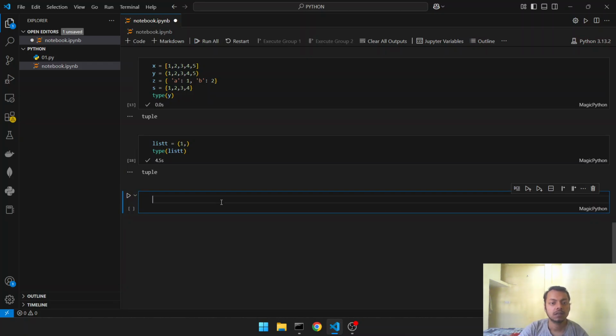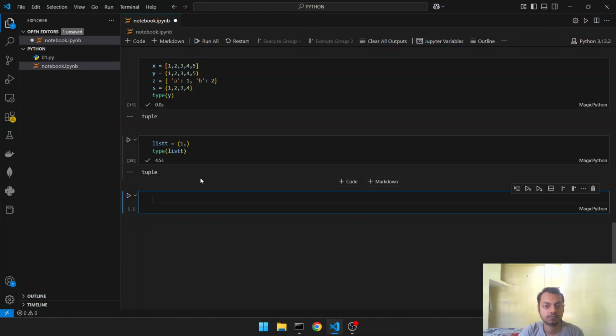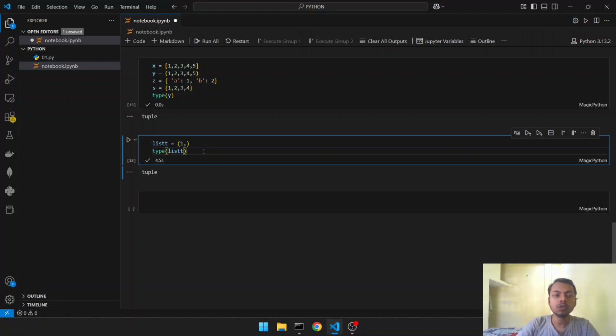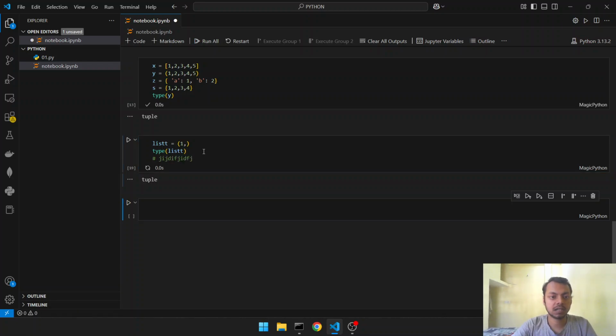Okay, so comments. Comments are the lines that we add that won't be executed, but while writing code, they help the reader to know about how the code works. So in Python, a comment starts with a pound symbol, hash. So this is a comment. It won't be executed.